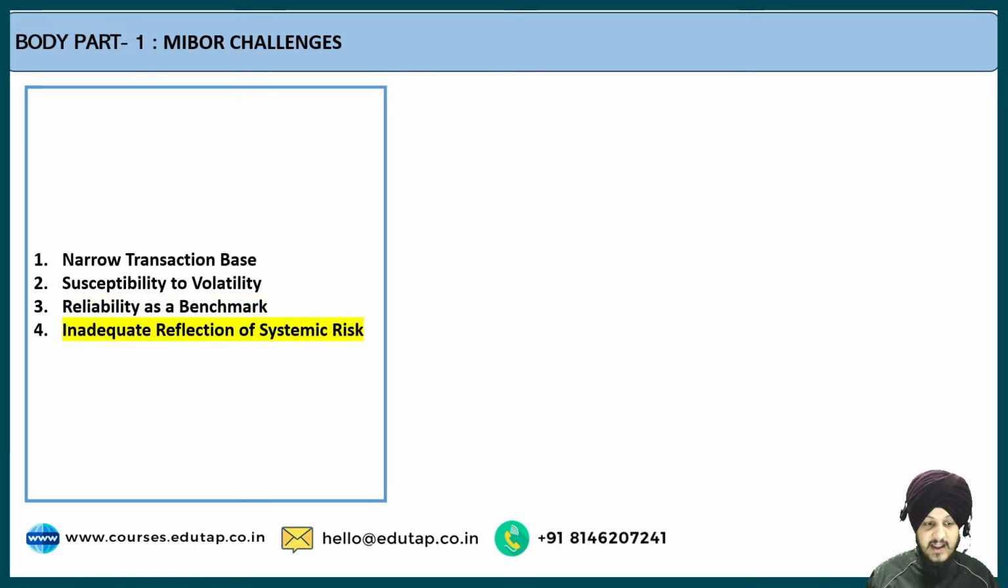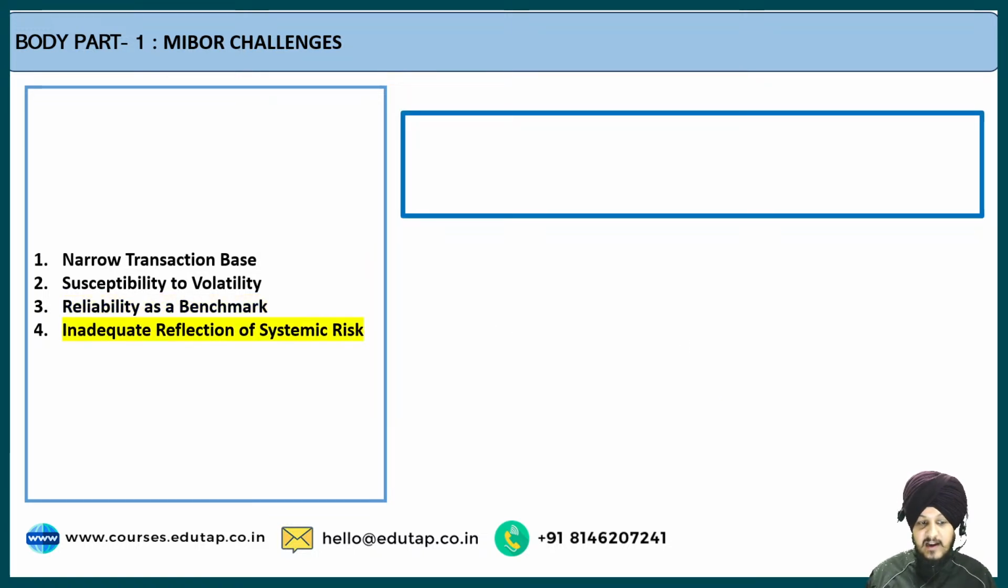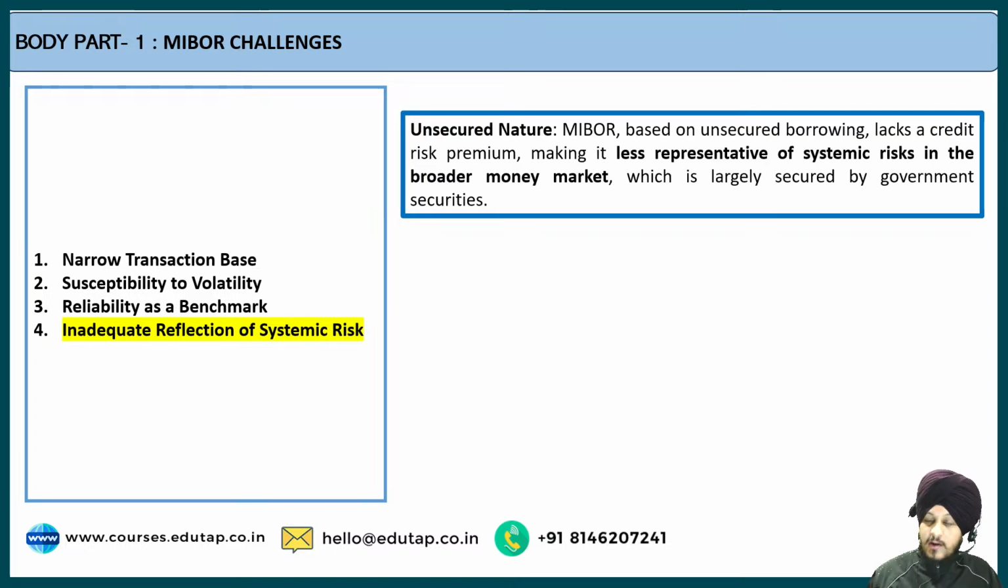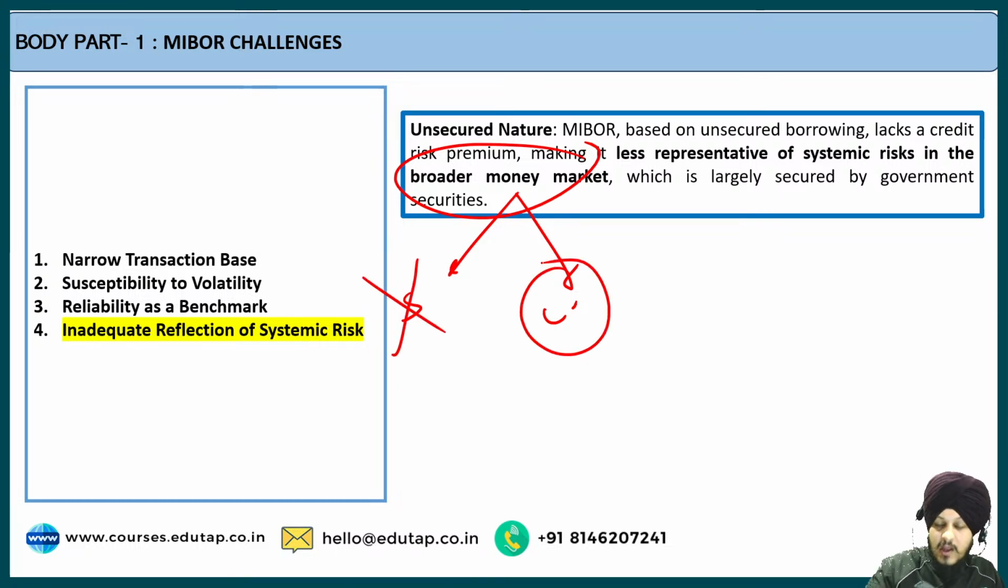The last is regarding the inadequate reflection of systemic risk. MIBOR is primarily based on unsecured borrowing only, so it is less representative of the systemic risk in the broad money market. The broad money market includes both secured as well as unsecured borrowing. MIBOR does not talk about secured at all, only unsecured borrowing, and because of that unsecured nature, it shows an inadequate reflection of the systemic risk in the economy. Fine. I hope it is clear to you.